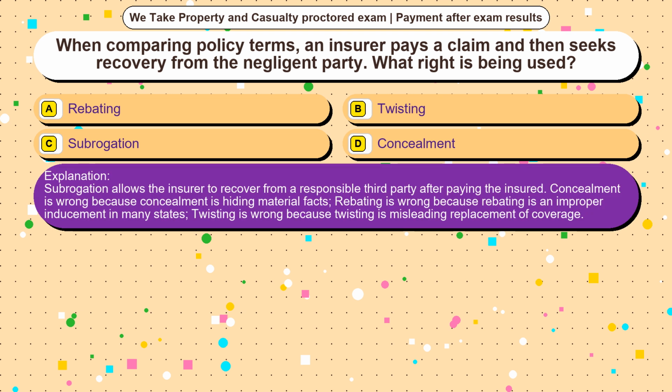Subrogation allows the insurer to recover from a responsible third party after paying the insured. Concealment is wrong because concealment is hiding material facts. Rebating is wrong because rebating is an improper inducement in many states. Twisting is wrong because twisting is misleading replacement of coverage.